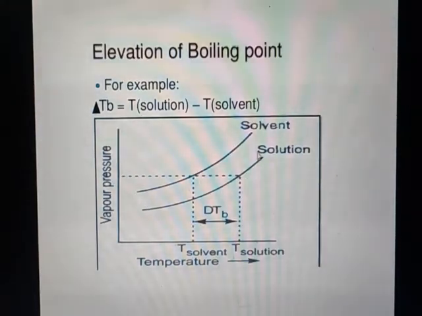Again, the vapor pressure of a solution is low when compared to the solvent, because when we add some solute to the solvent, some of the available surface area is covered by the added solute particles, and hence evaporation decreases, and therefore the solution possesses lower vapor pressure when compared to the solvent. And again, as I mentioned before, vapor pressure is inversely proportional to the boiling point, and hence the solvent, which possesses the highest vapor pressure, easily boils at a lower boiling point, whereas the solution possesses a higher boiling point.